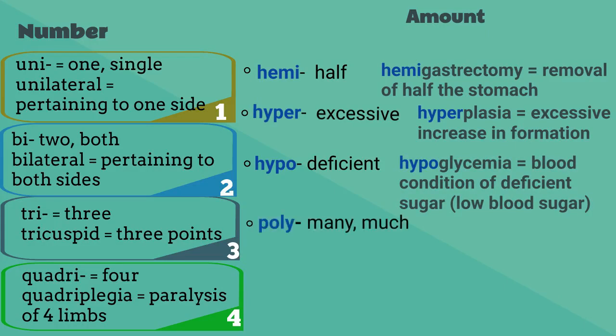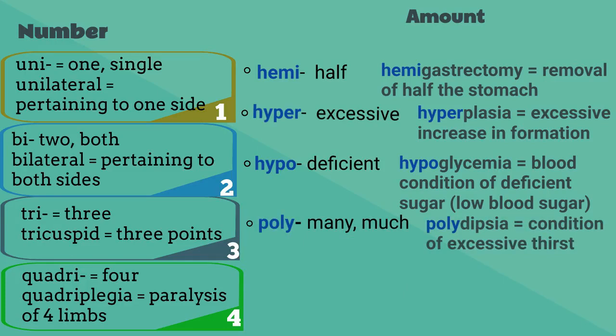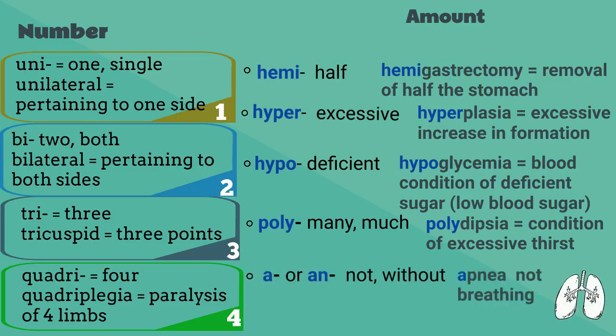Poly is many or much, again, a lot of something. Polydipsia is a condition of excessive thirst. A or an means no, not, or without. Apnea is not breathing.